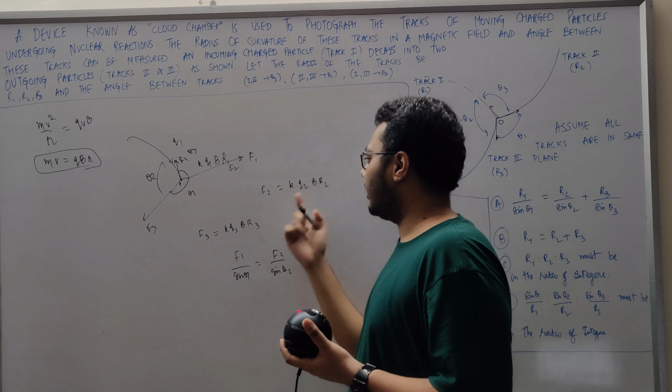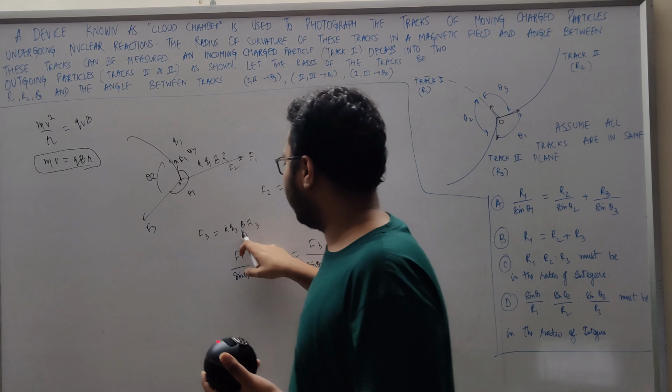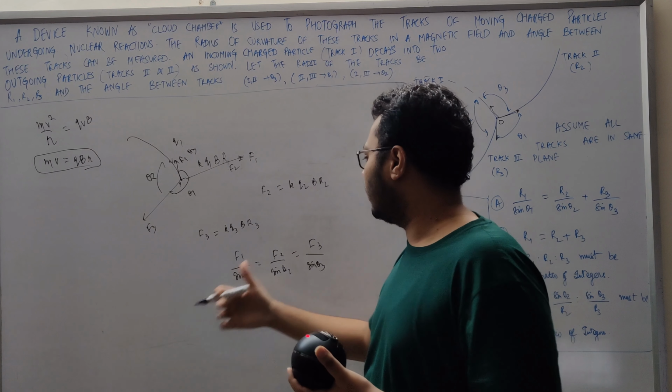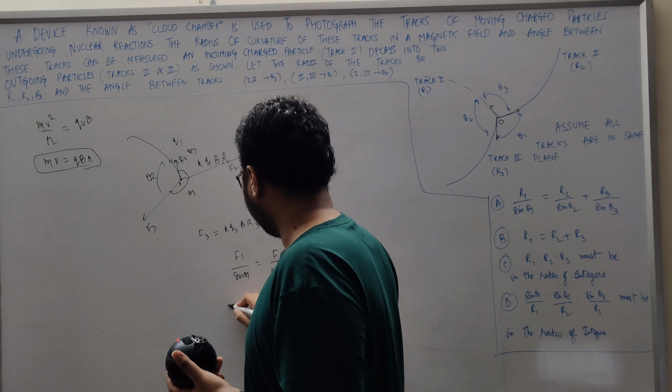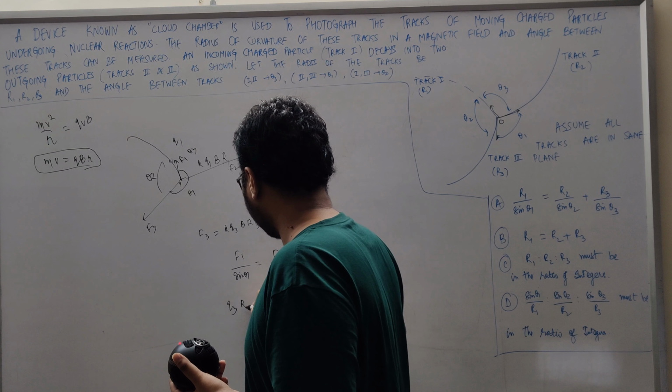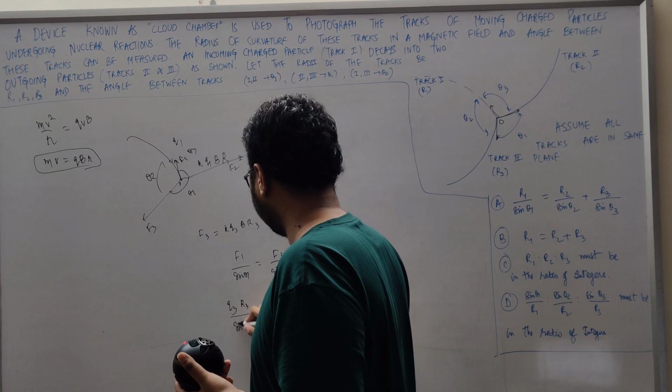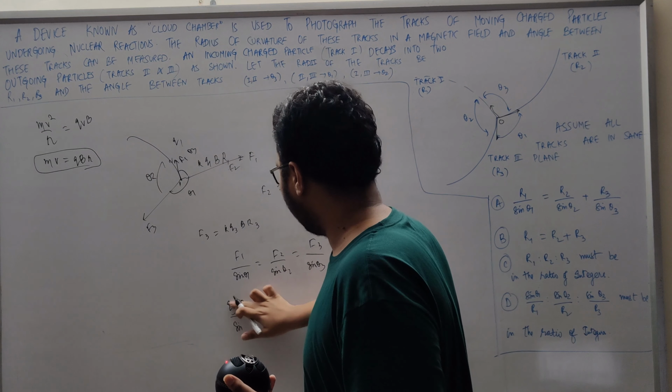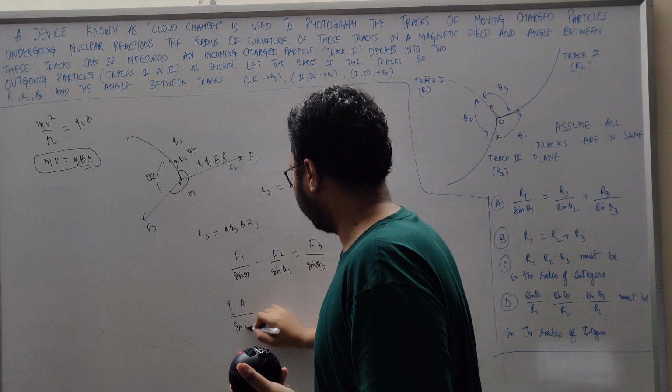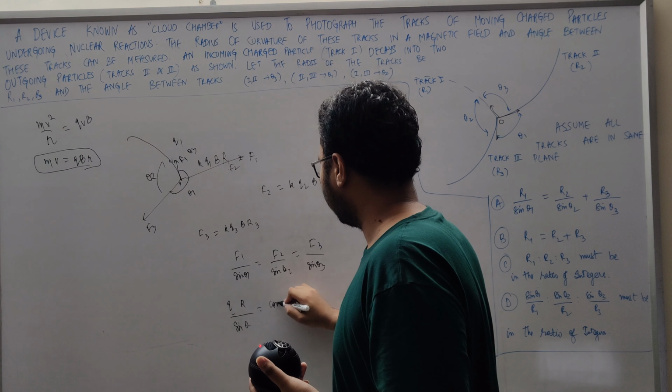Now when we plug these values in, the B and k get cancelled in all the equalities. So we have q3 r3 upon sine theta, or let's just say qr upon sine theta is equal to a constant.